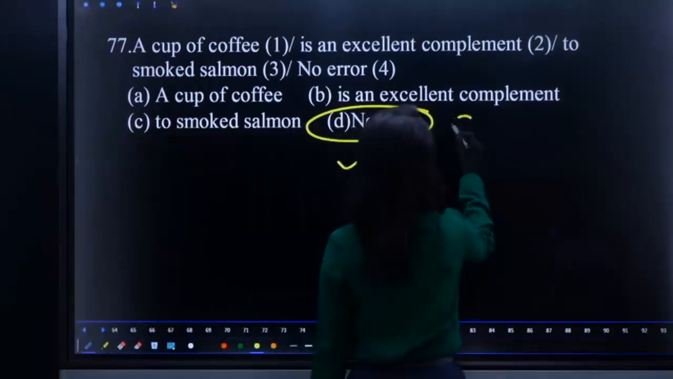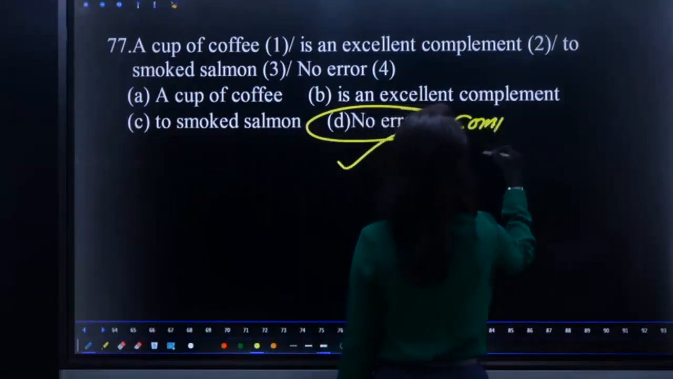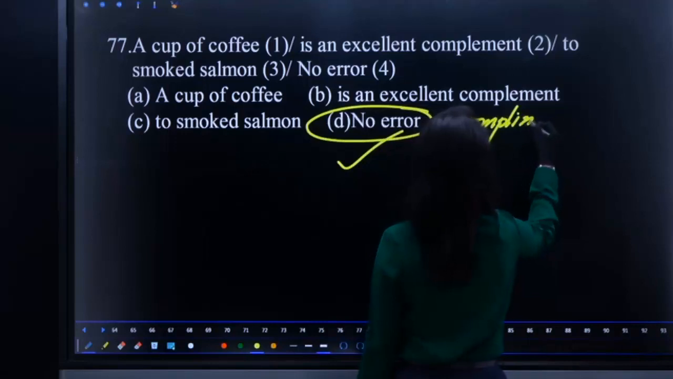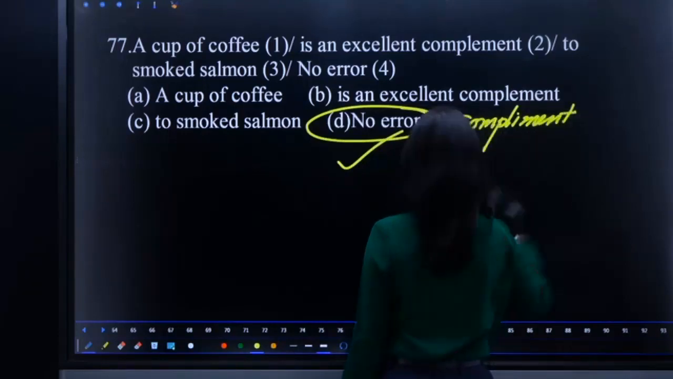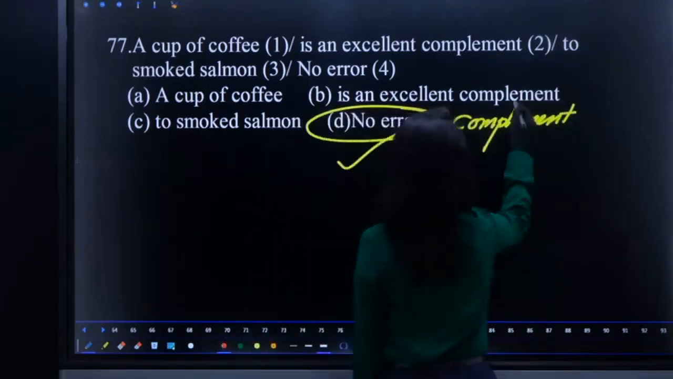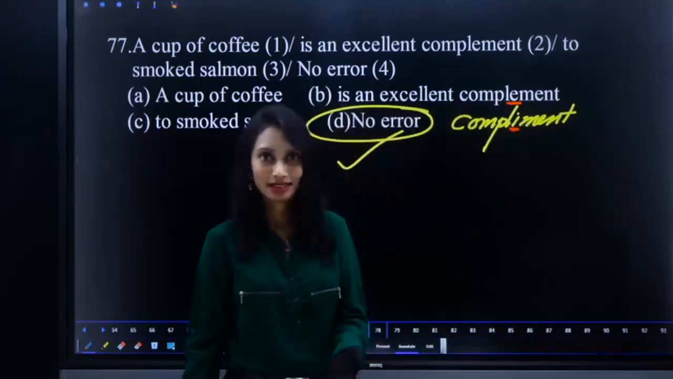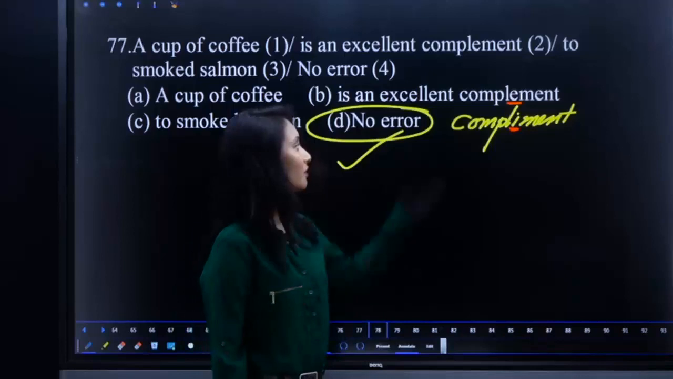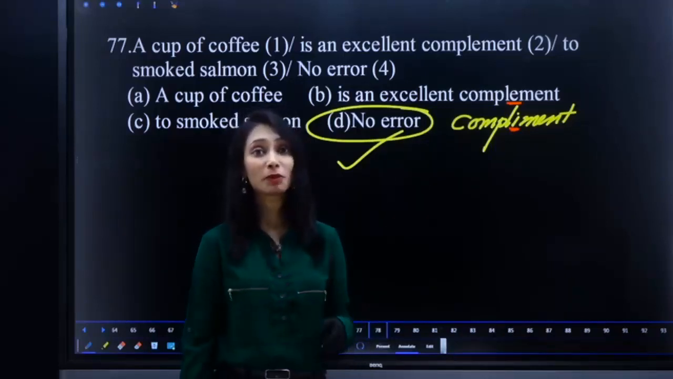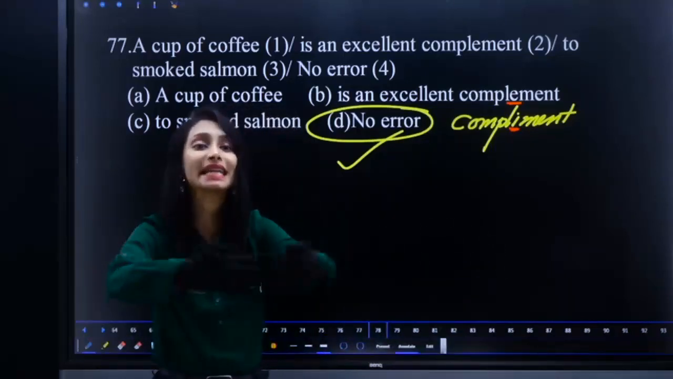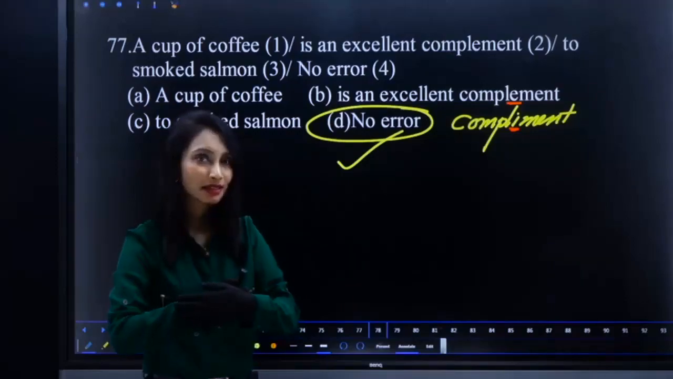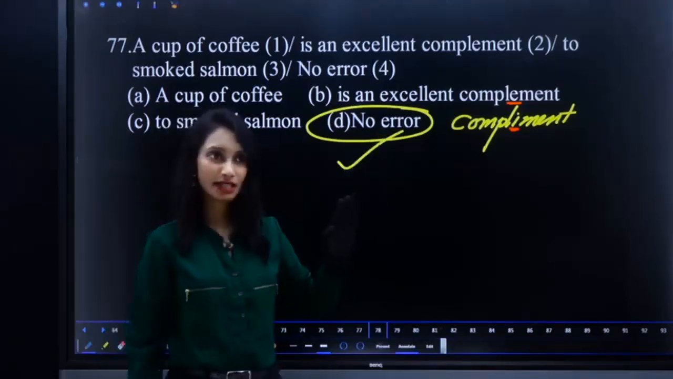You should know the difference between compliment and complement. See, the difference is with E and I. Compliment is giving praise, right? That is compliment. Whereas COMPLEMENT means that which completes. Is that clear? So that is correct only.